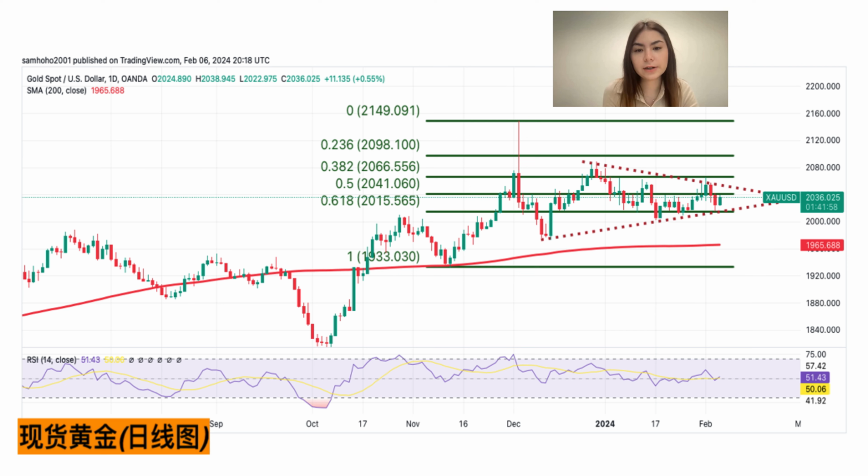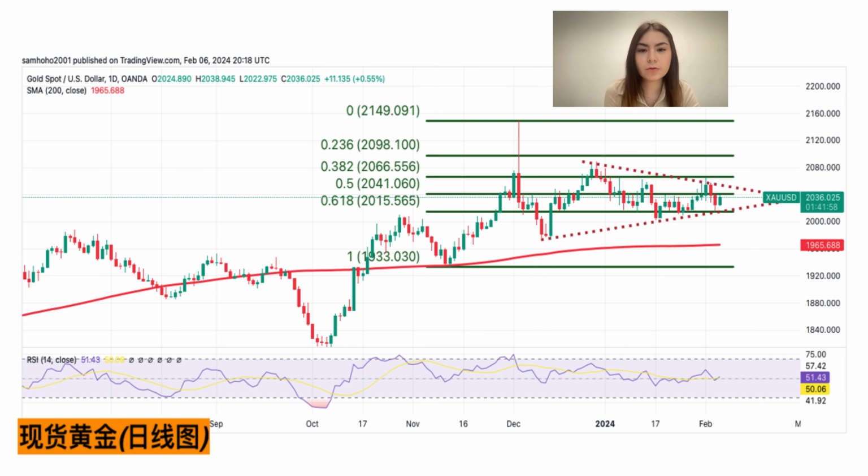The daily chart indicates a potential shift in favor of gold sellers if key support levels at 2015 and 2015.50 are breached, with a downside target of 2000. On the upside, overcoming resistance at 2035 could pave the way for reaching 2041 and the psychological level of 2050.